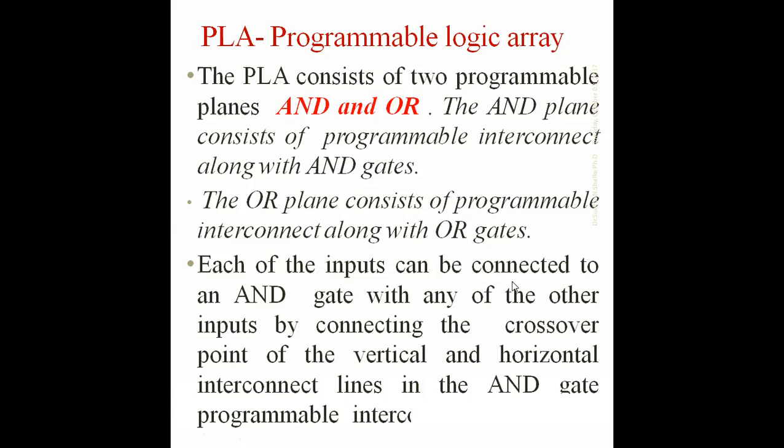Each input can be connected to an AND gate with any of the other inputs by connecting the crossover point of the vertical and horizontal interconnect lines in the AND gate programmable interconnect. If you have a 4x4 matrix, we can connect a crossover point between the vertical line and the horizontal line.